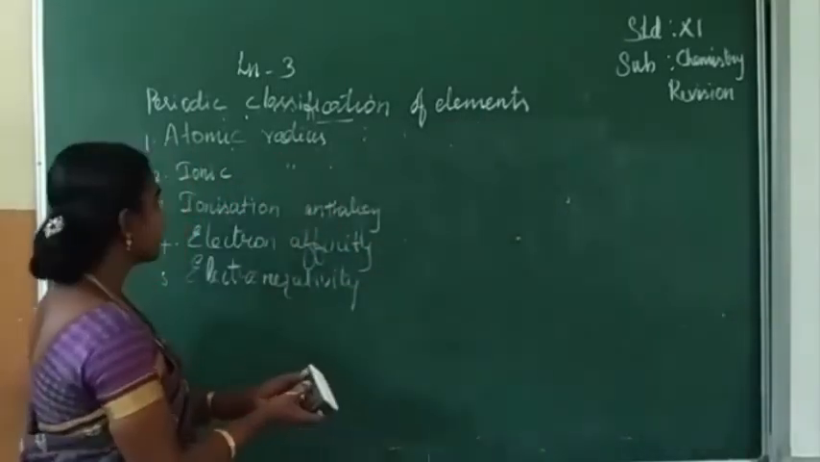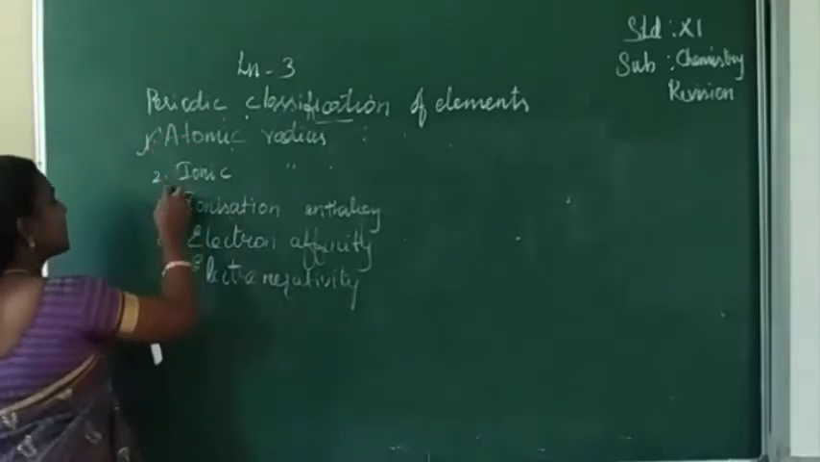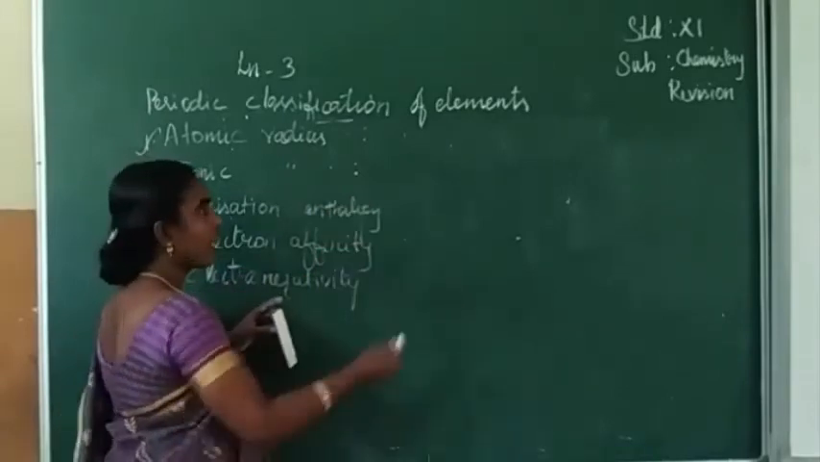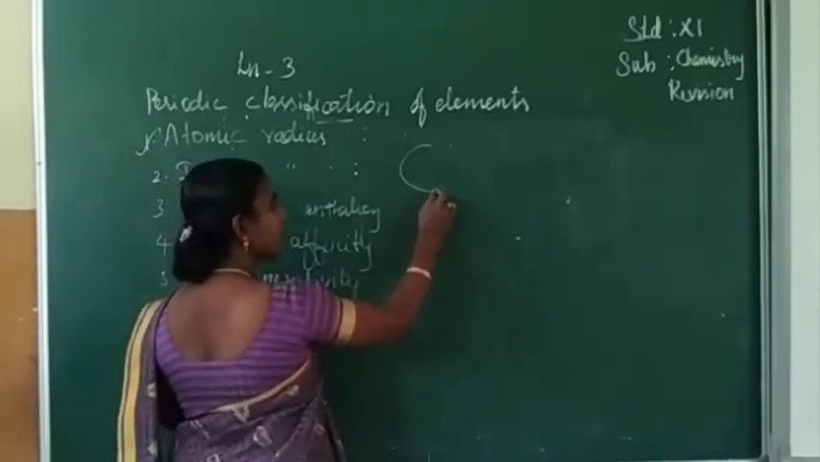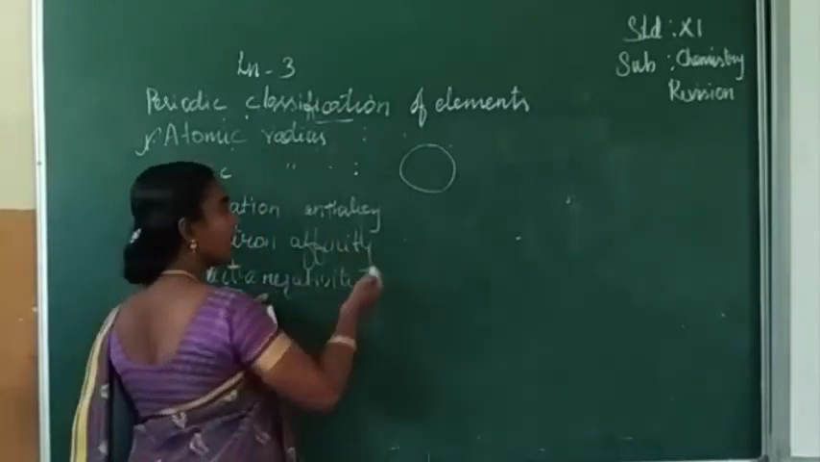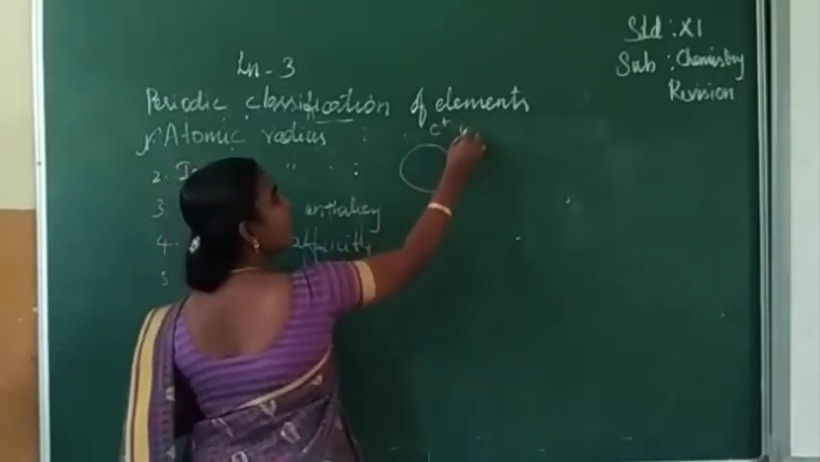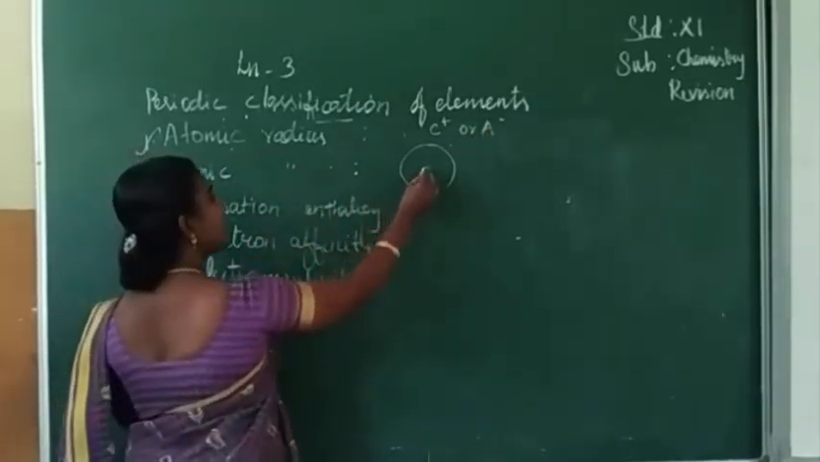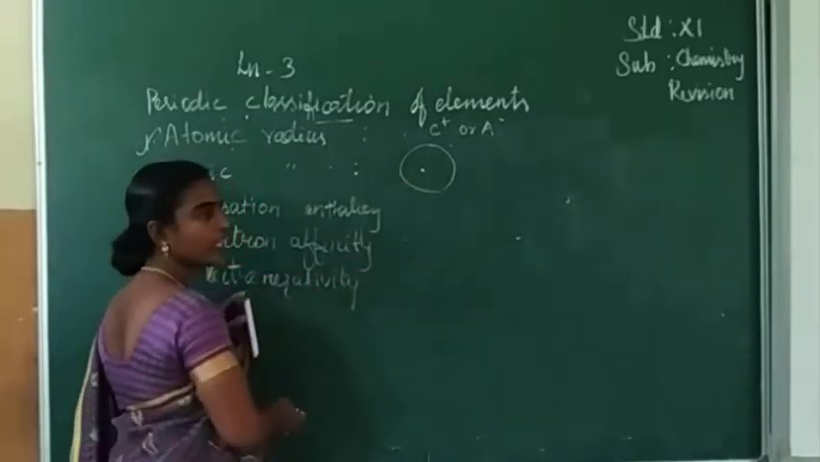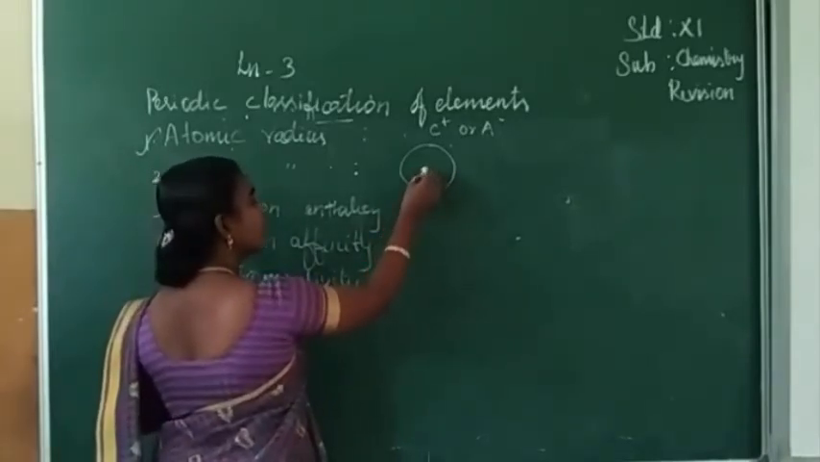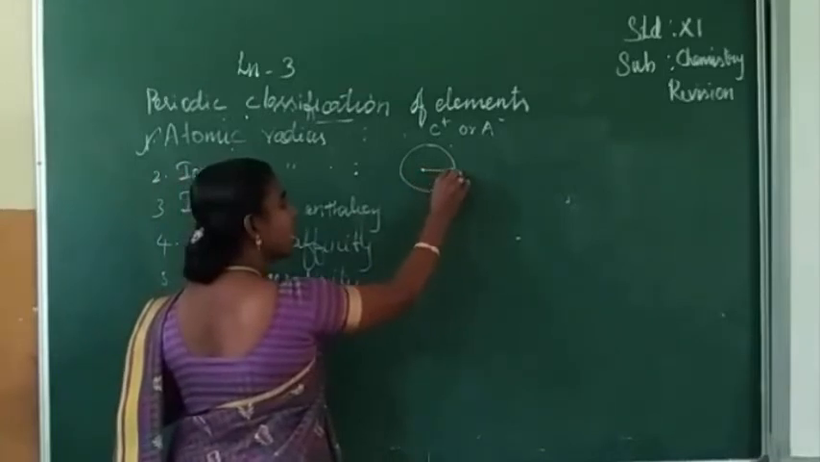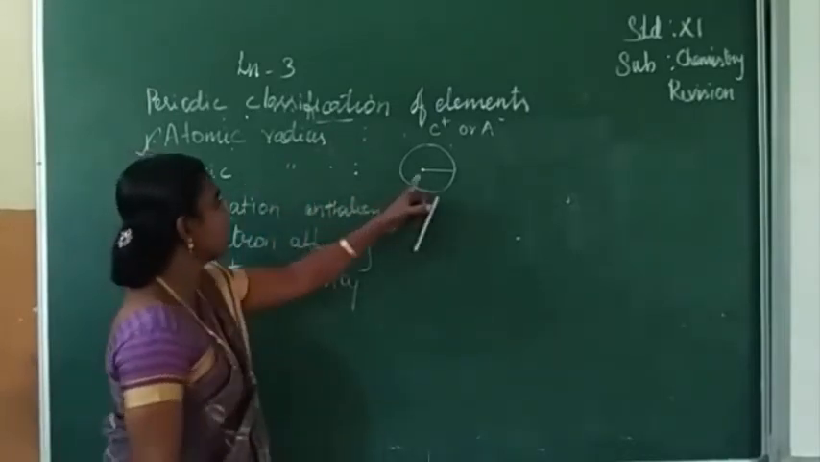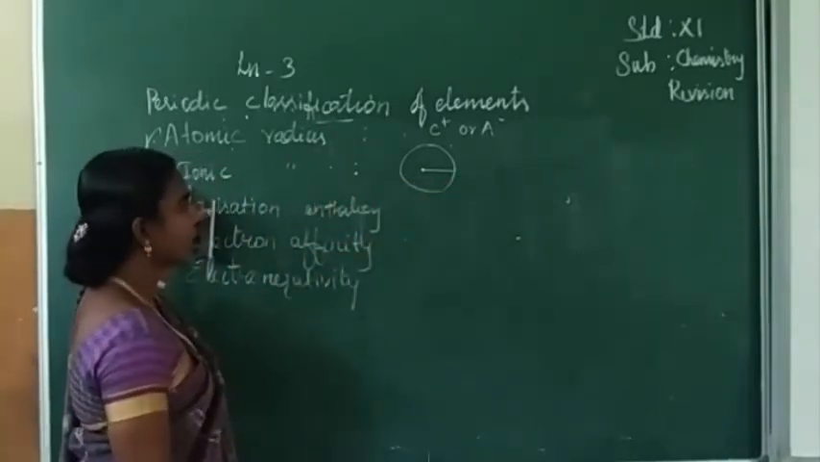First one, atomic radius, we have seen. Next we can define ionic radius. Like atomic radius, ionic radius also we can define like this. Consider this as an ion. It may be a cation or an anion. We can define this radius as the distance between the nucleus and the distance at which it can exert influence on the electron. The distance between these two is called the ionic radius.